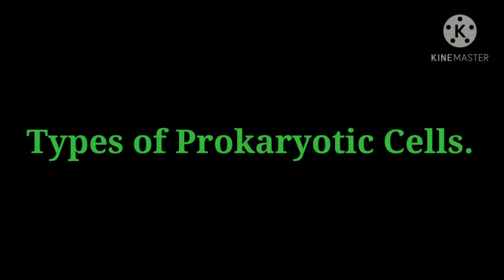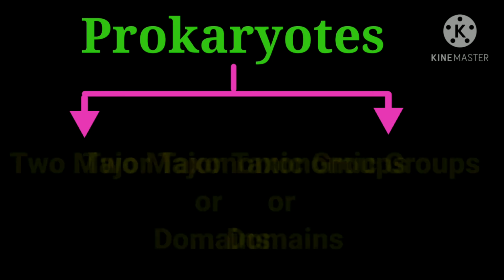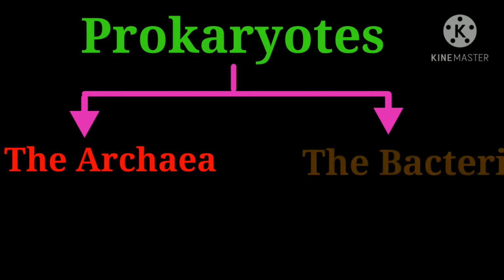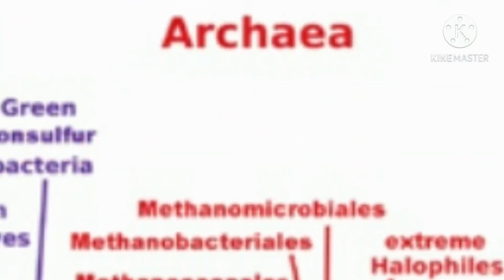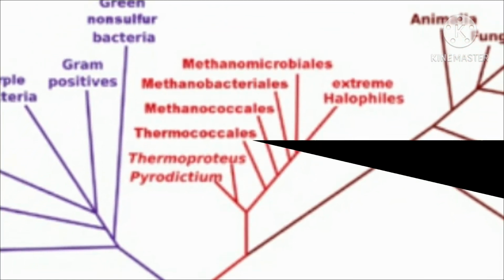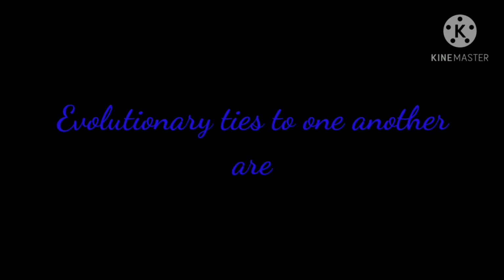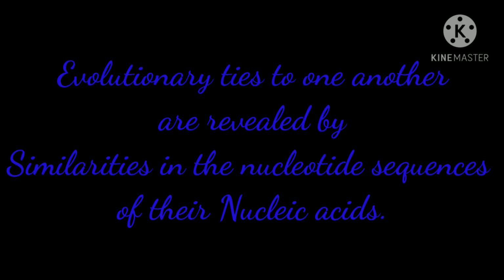In this video, we are going to see about types of prokaryotic cells. Prokaryotes are divided into two major taxonomic groups or domains, the archaea and the bacteria. First, we'll see about the domain archaea. The domain archaea includes several groups of organisms whose evolutionary ties to one another are revealed by similarities in the nucleotide sequences of their nucleic acids.